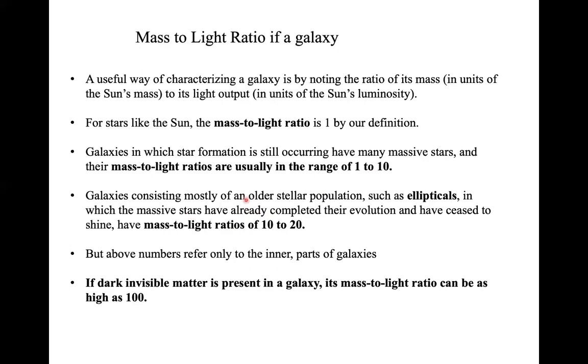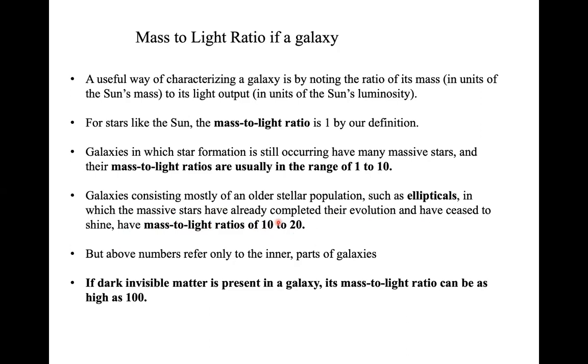So if you have old stars, that means the massive stars inside these elliptical galaxies have already completed their evolution and have ceased to shine, which means most of them have probably gone off the main sequence, right? What that means is there is not a whole lot of light, so the mass to light ratio should increase to around 10 to 20 for these elliptical galaxies.